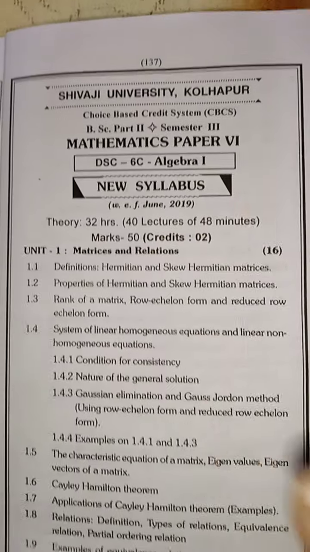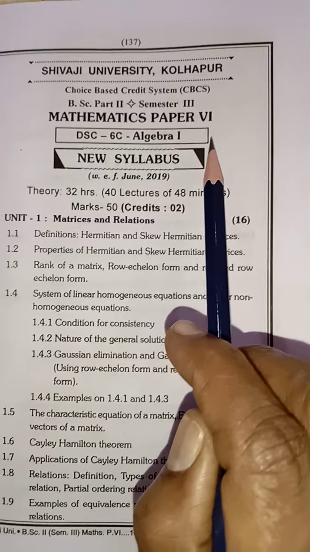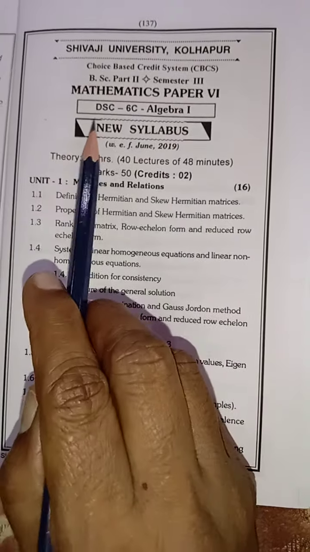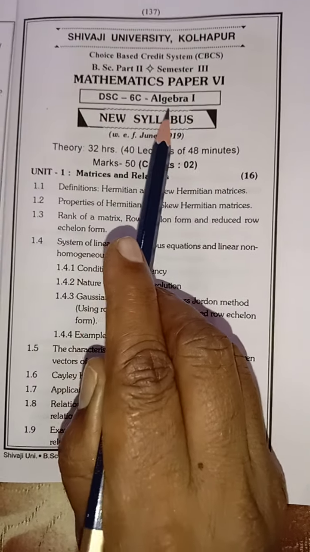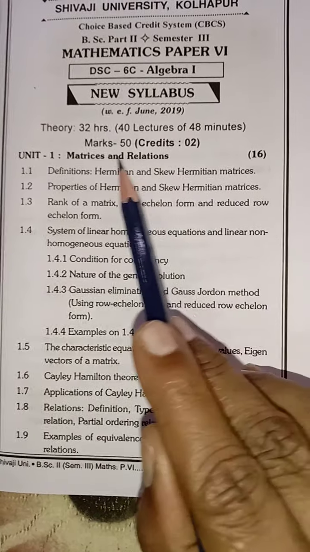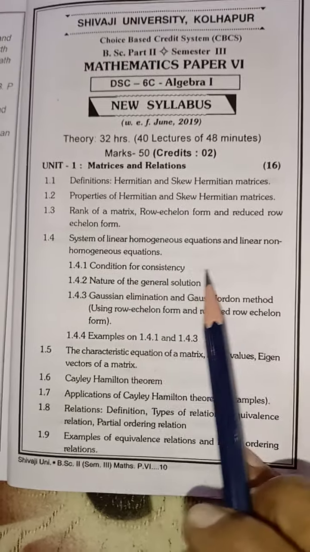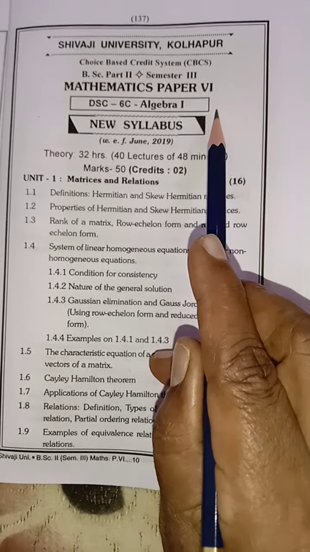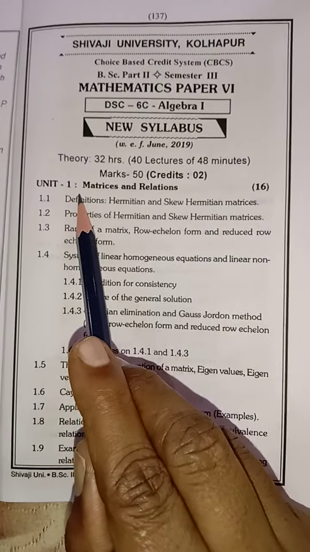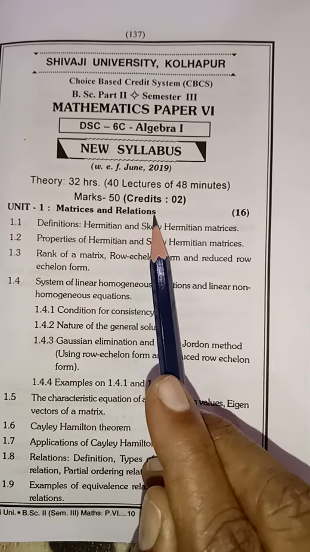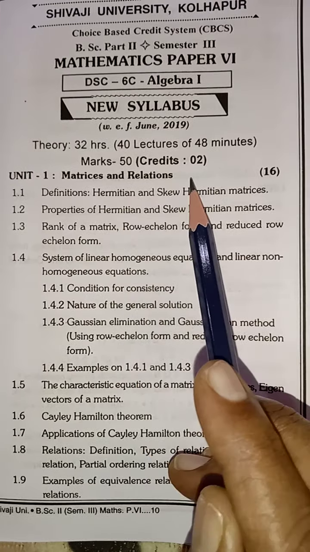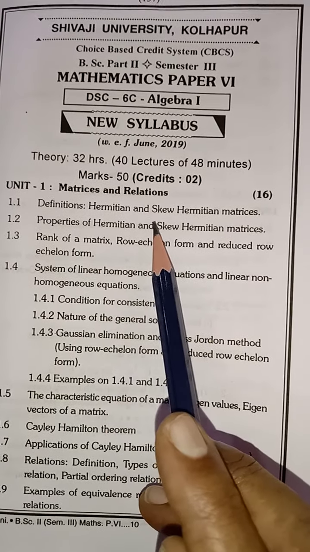Now, we will study paper 6, which is also known as Algebra 1. It is denoted as DSC 6C. It is also for 50 marks. In this paper Algebra 1, there are two units. Unit 1 is matrices and relations. In this unit 1, we will see various definitions of matrices.